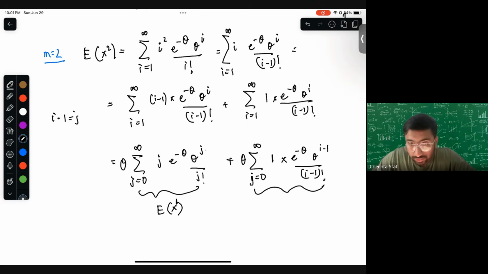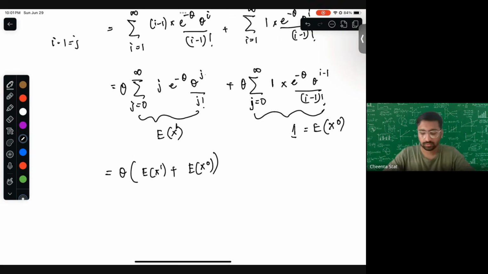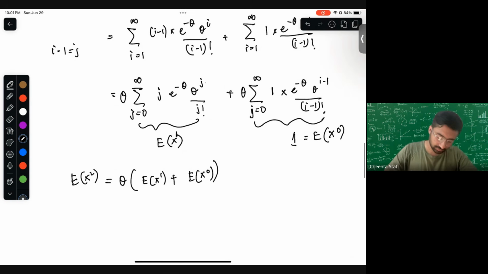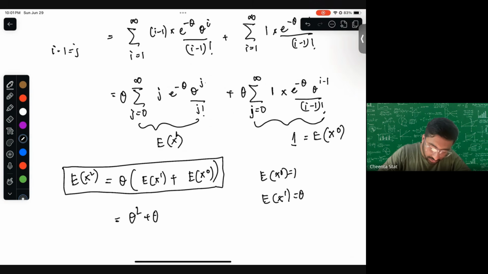And this turns out to be 1 because it's a PMF. But you can also write it as expectation of x to the power 0. So what do we get? We get theta times expectation of x to the power 1 plus expectation of x to the power 0. So it's interesting because it turns out something like this. Okay, but expectation of x to the power 0 is 1, and expectation of x to the power 1, we already know is theta. So this turns out to be theta squared plus theta, which makes sense.